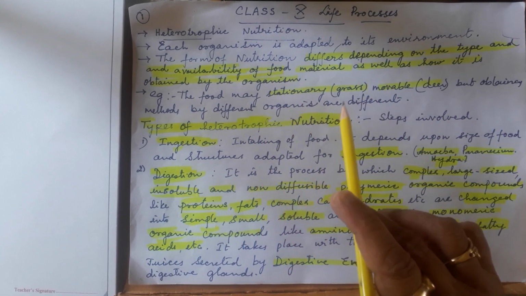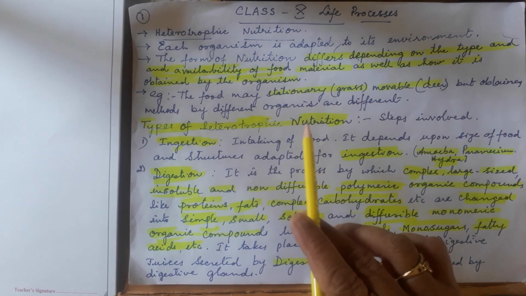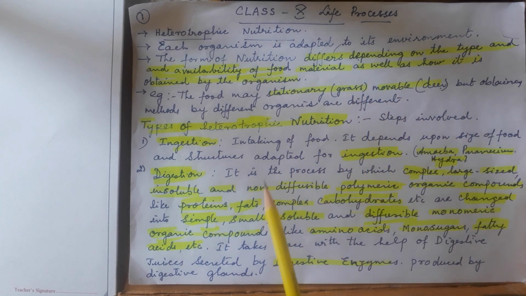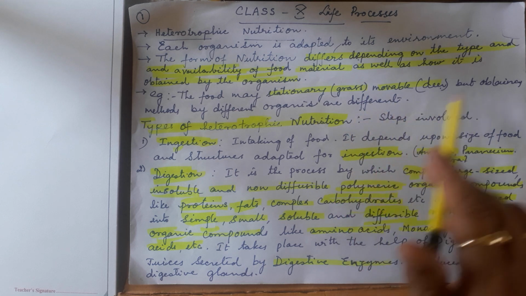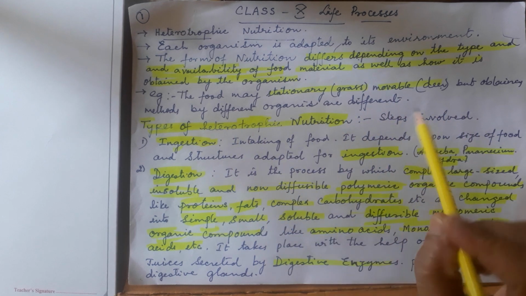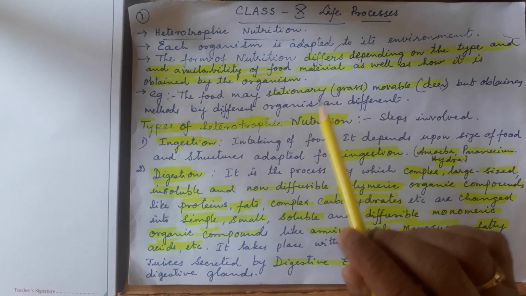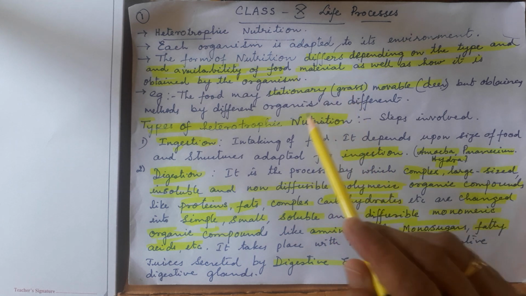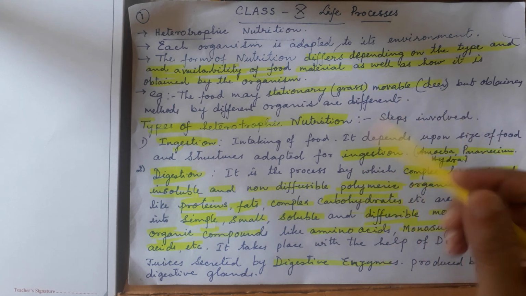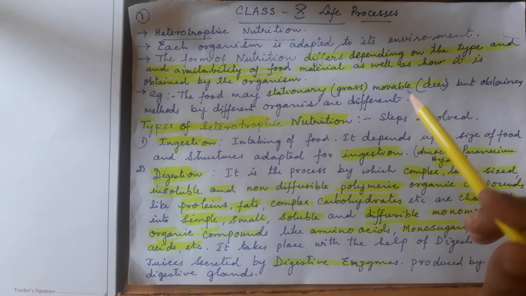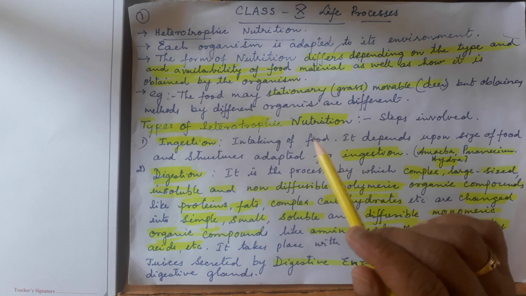Suppose, for example, grass is stationary food; the organism has to move towards the food source, that is grass. Or some sources are movable. So depending upon the source, the obtaining methods are also different. As you have seen, different strategies, different systems and adaptations are adopted by organisms to obtain food. Today we are discussing heterotrophic nutrition.